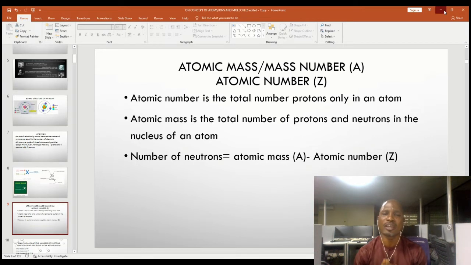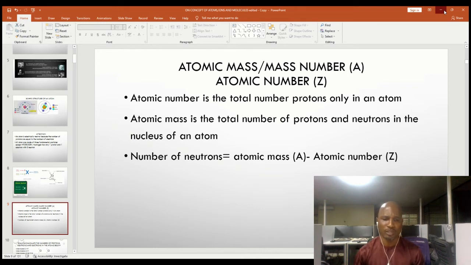Your number of neutrons you can get by subtracting atomic number from atomic mass. If you subtract atomic number Z from atomic mass A, you will get your number of neutrons. Remember, atomic mass is also called mass number. So if you hear mass number, don't get confused. Again, your number of neutrons is atomic mass or mass number minus atomic number.